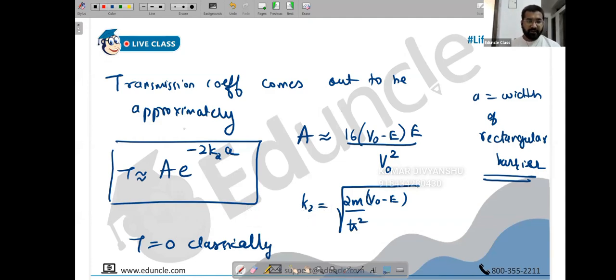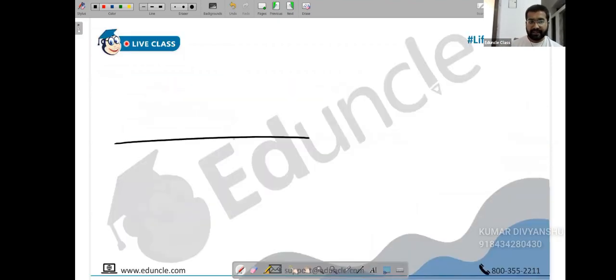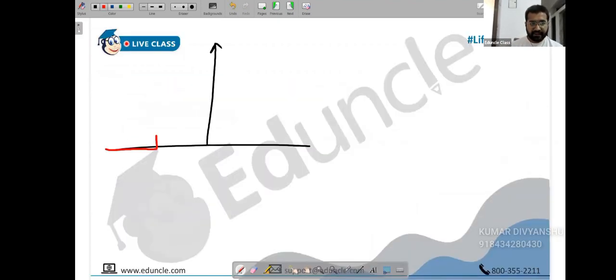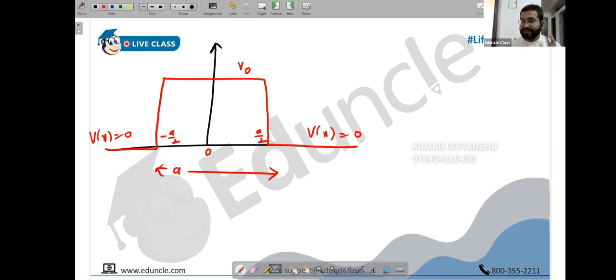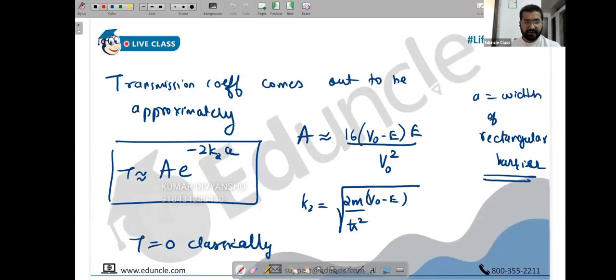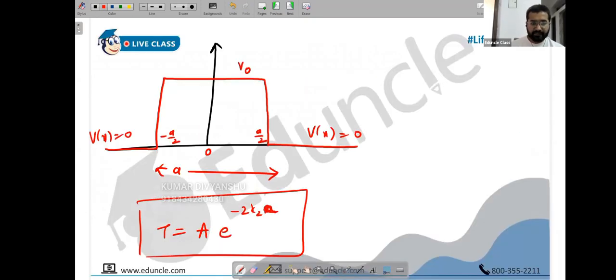Okay. Also, I need you to note it right now before things change and before you proceed. People, this formula of transmission coefficient will be the same also for a symmetric rectangular barrier. The formula remains the same for a symmetric potential barrier. So even if I had given you a potential barrier like this, it's the same, if you realize V of x is 0, V of x is 0, and V of x has become V0. But the way you write these things, that changes. For example, width has to remain a, width cannot change. But the coordinates have changed now. This is 0 now, this is minus a by 2, and now this will be a by 2. So as far as the width is the same, transmission will remain the same. So the transmission coefficient here also is A raised to minus 2 k2 a. Here also it is the same stuff. As far as width is the same, the formula will not change. It is the same for a symmetric rectangular potential barrier as well.